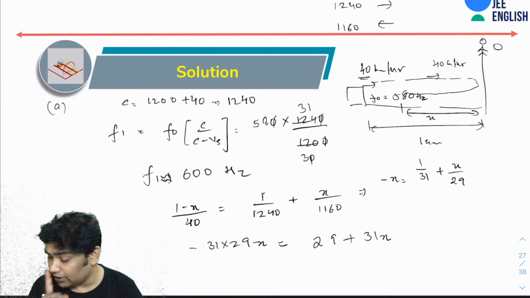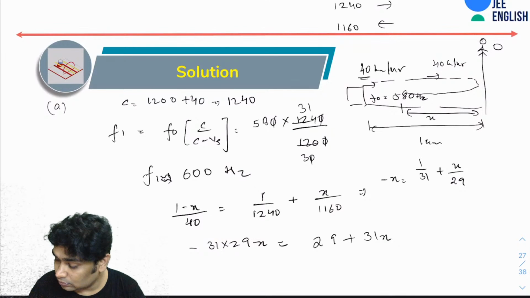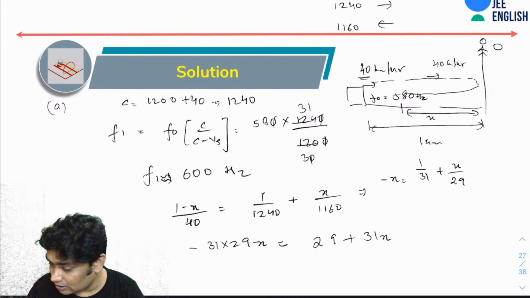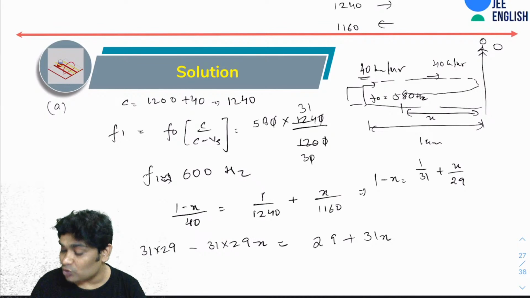Okay, why am I getting my x as negative? Ah, there was 1 here. What did I miss? Okay, so yeah, this is what you will be getting.